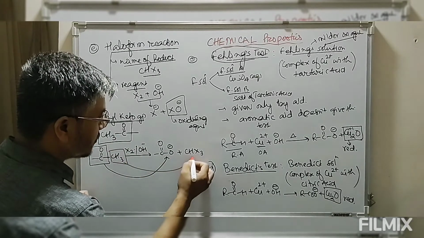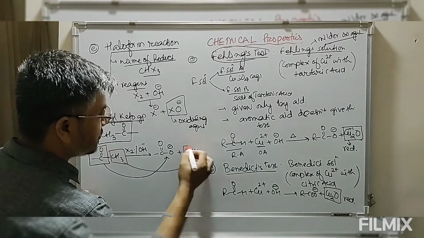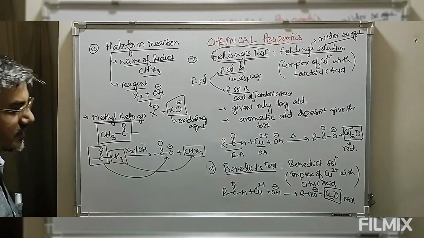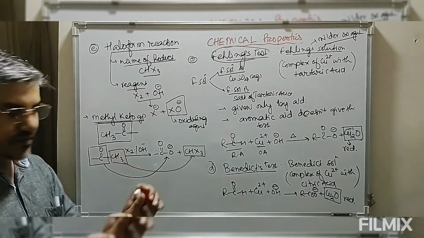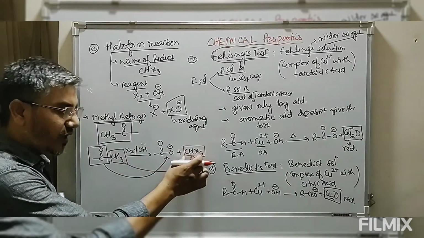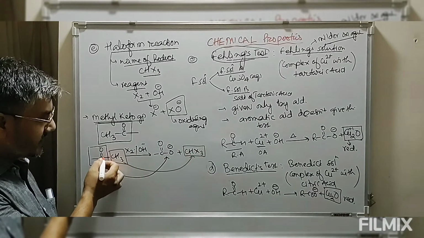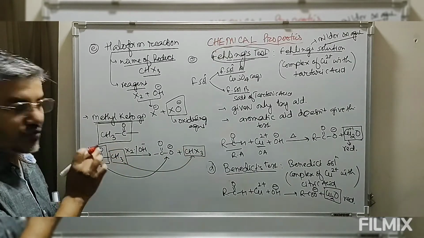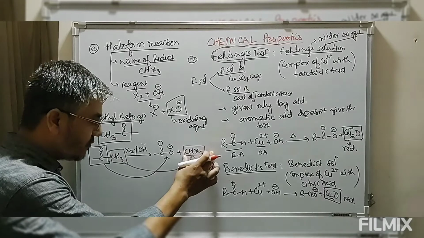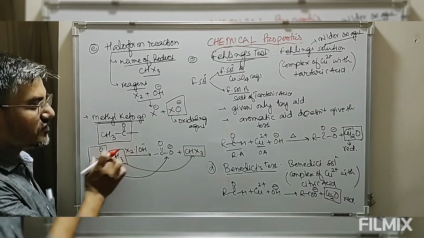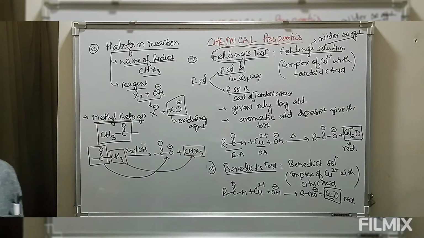the carbonyl group is converted into acid salt, whereas the methyl group of this methyl ketone is converted into haloform. So it's a very important reaction, and how to write the reaction is very simple. Methyl group is converted into haloform, means we have to break this. Methyl and ketonic bond has to break, and methyl is converted into haloform, and the ketonic group is converted into acid group. So this is haloform reaction.